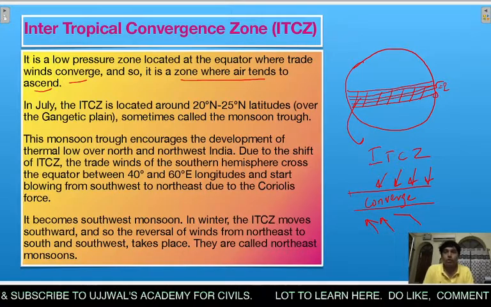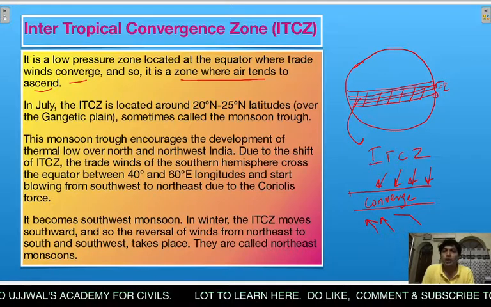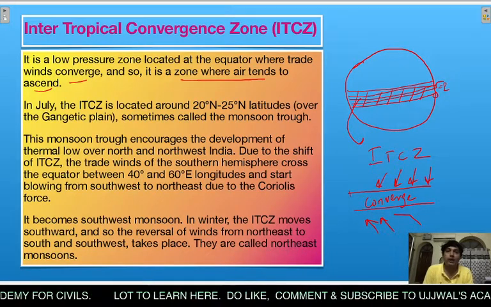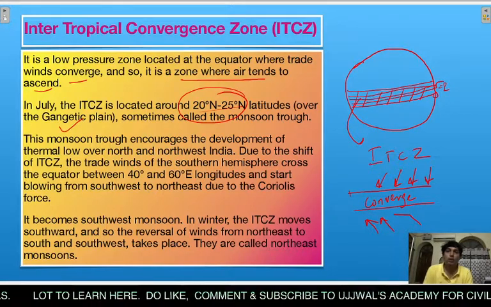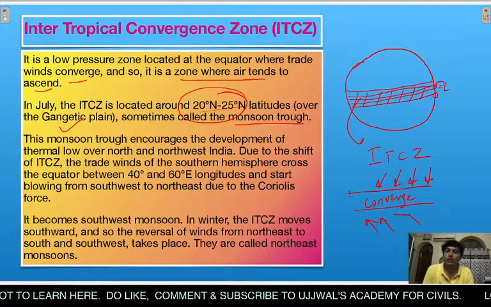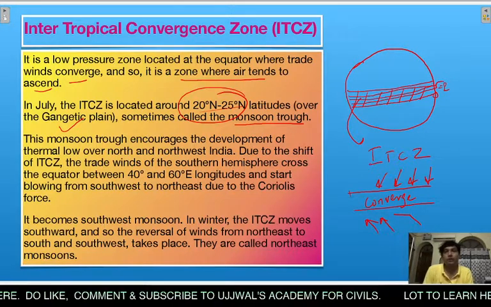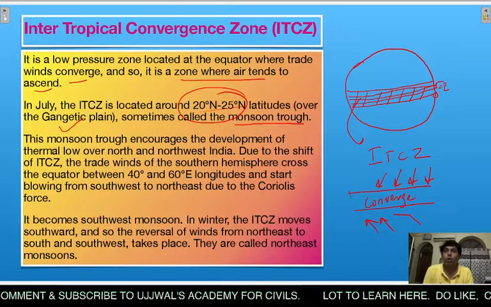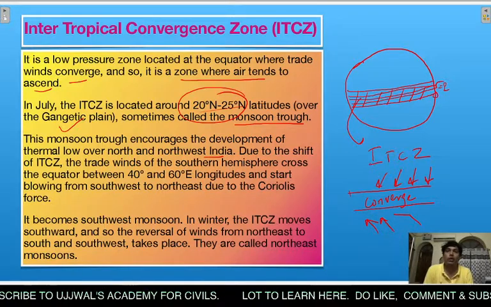There is a shifting of ITCZ in the months of July. In July, the ITCZ is located around 20 degree north to 25 degree north latitudes over the Gangetic Plain, sometimes called the monsoon trough. So this shifting of ITCZ over the Indian landmass is called monsoon trough. This monsoon trough encourages the development of thermal low over north and northwest India. There is a creation of low pressure over north and northwest India.